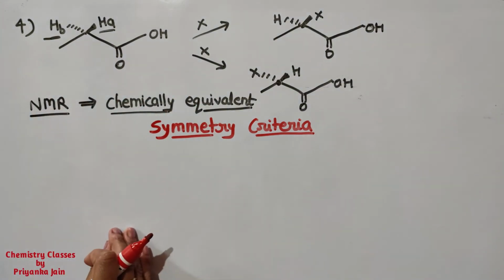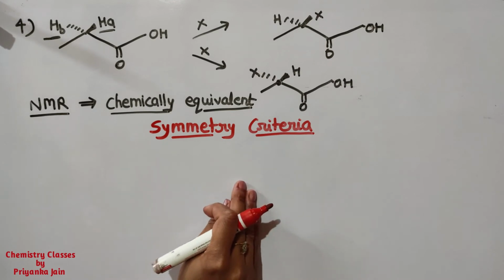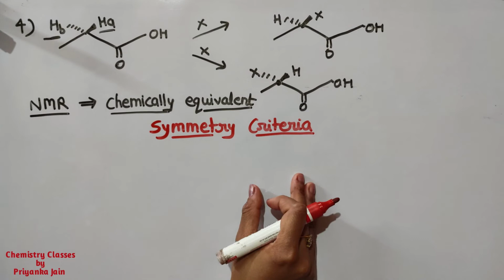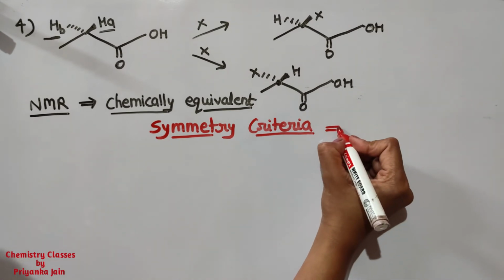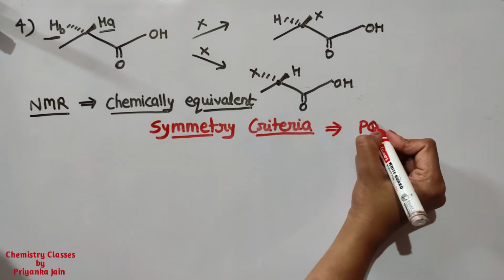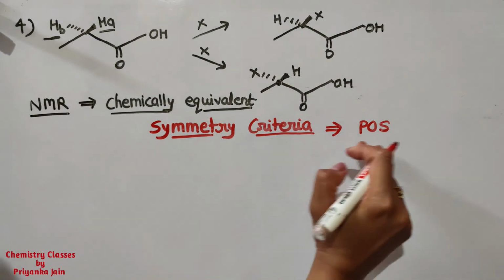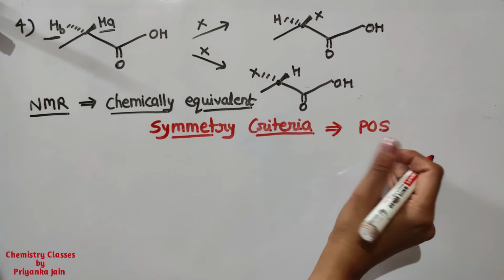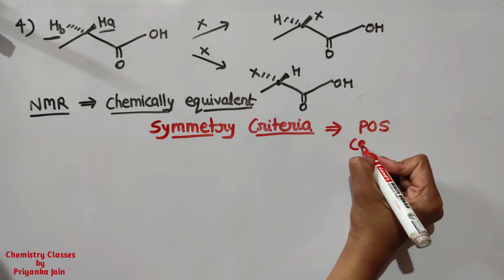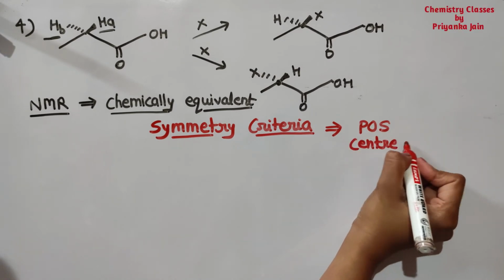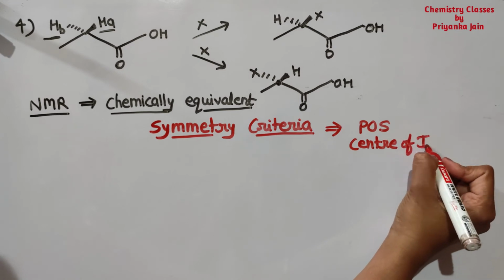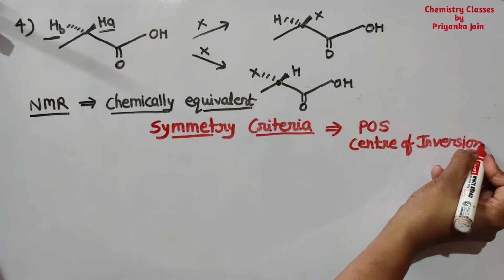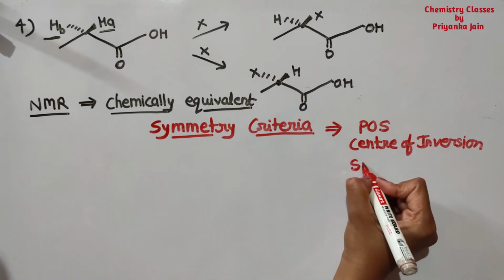What is the thing? The two ligands are enantiotopic if they can be interchanged through a plane of symmetry. It means if in a molecule there is a plane of symmetry and we can interchange the two ligands by this plane of symmetry, or there is a center of inversion, or there is an Sn axis.